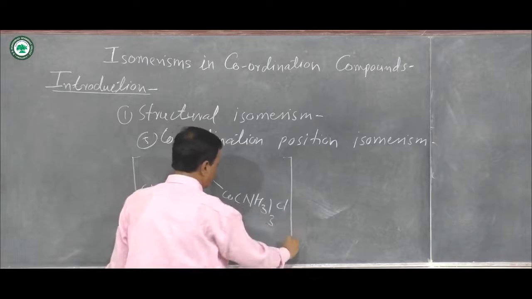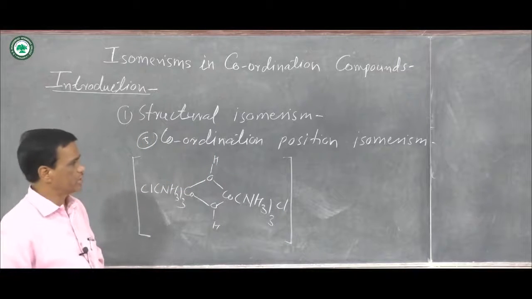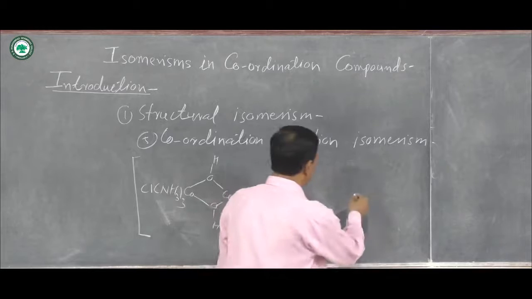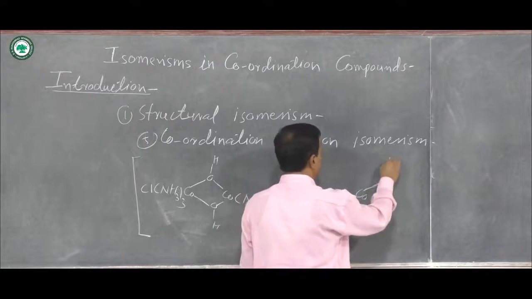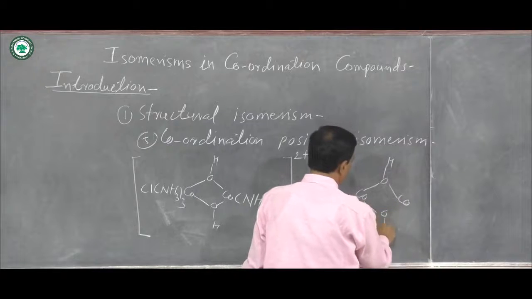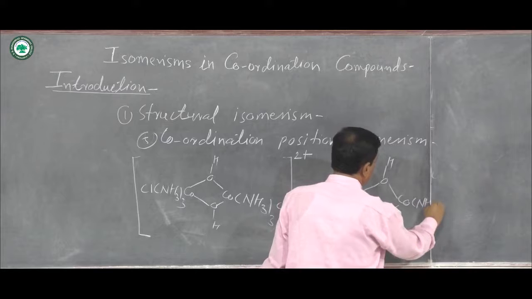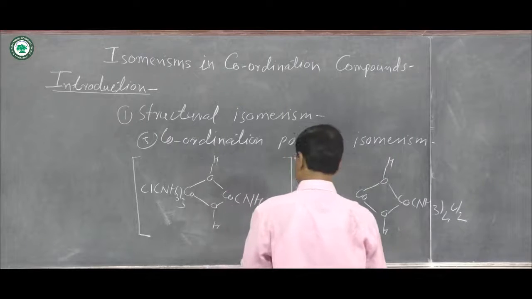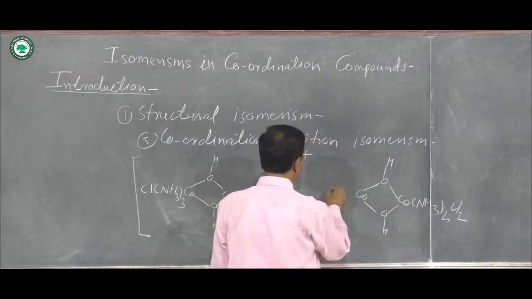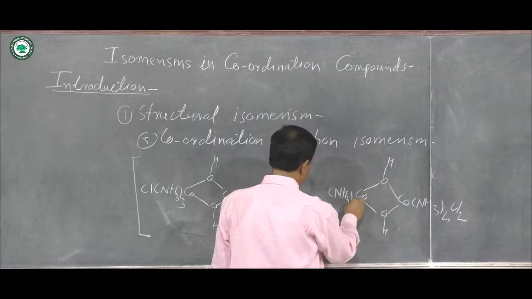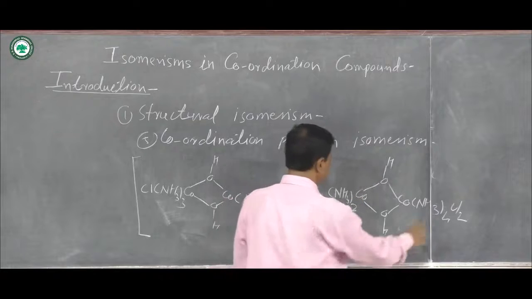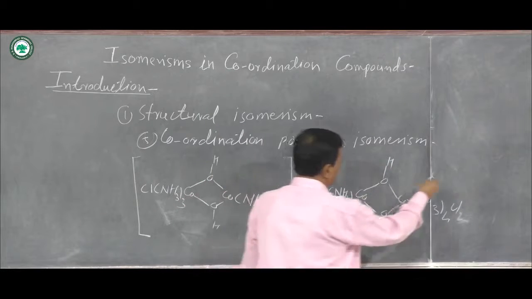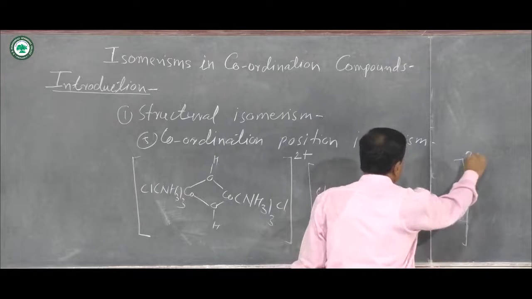This is one coordination compound, and suppose the charge on this complex is 2 plus. And in the second one, here is Co, then OH, then Co, here OH, then here NH3 Cl2, and here NH3 twice, and here Cl, and again the charge on this complex is 2 plus.